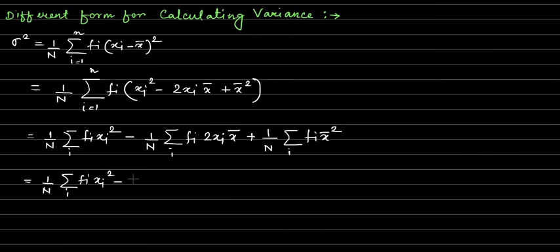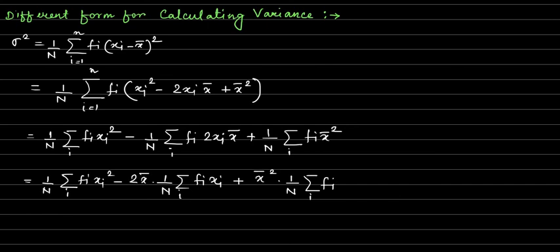You can write this as 2 x bar into 1 by N summation fi xi. Similarly, the term x bar square is independent of the summation, so we can bring it out, and we will have 1 by N summation over i fi.